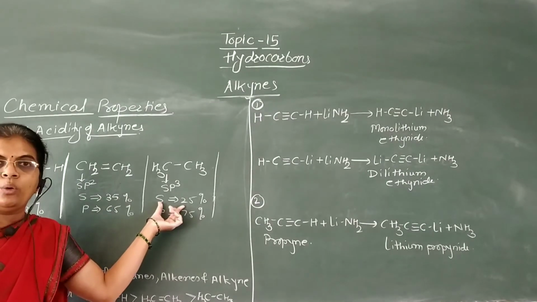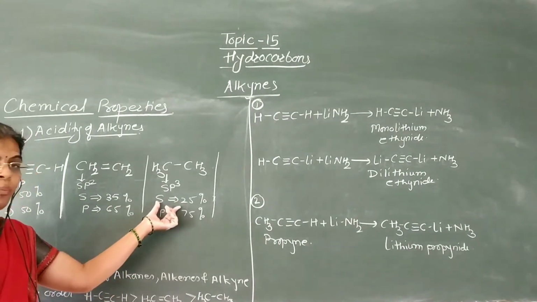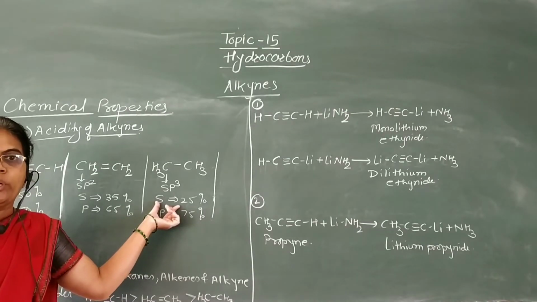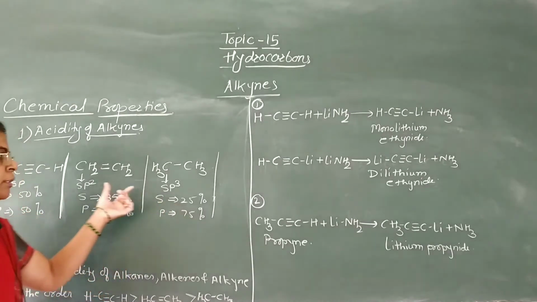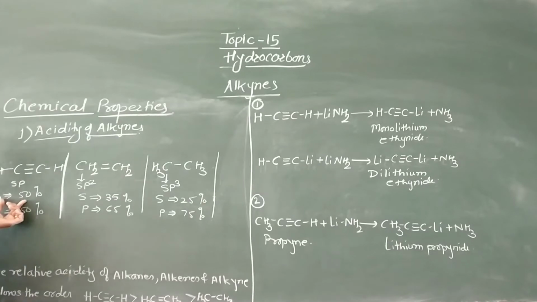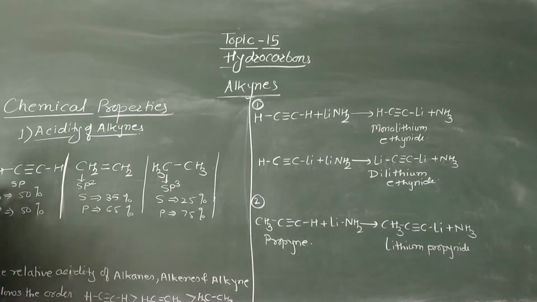The S orbital is nearest to the nucleus, and due to this large S character in alkynes, this carbon atom is strongly attracted towards the nucleus, and therefore this carbon becomes more electronegative in alkynes due to the presence of higher S character.